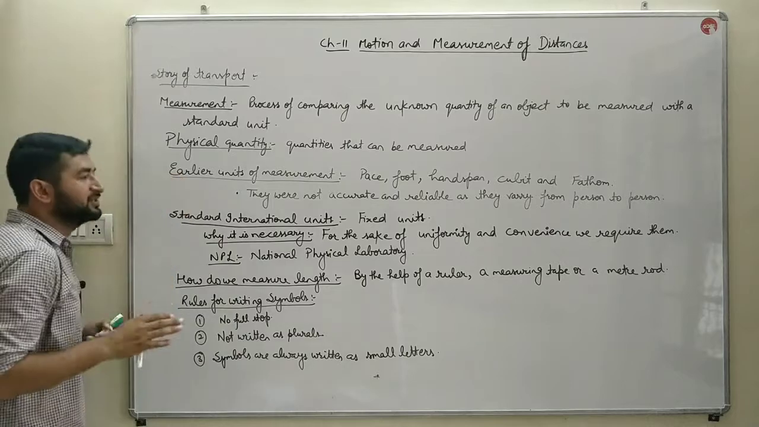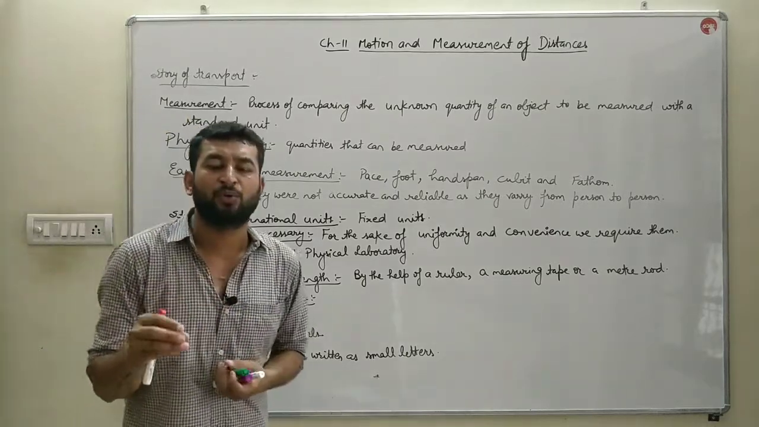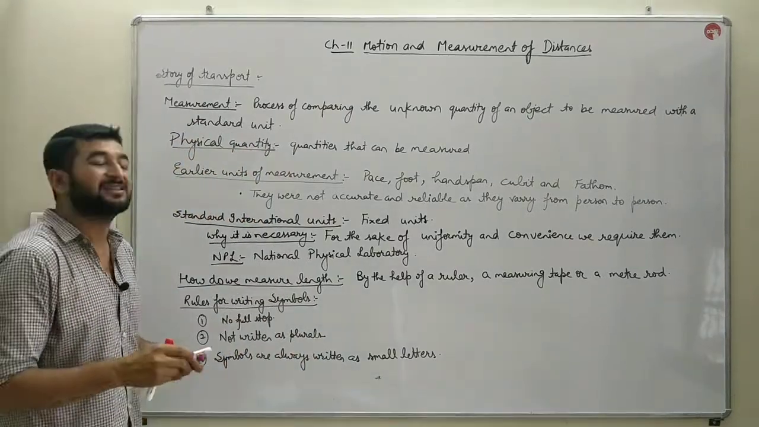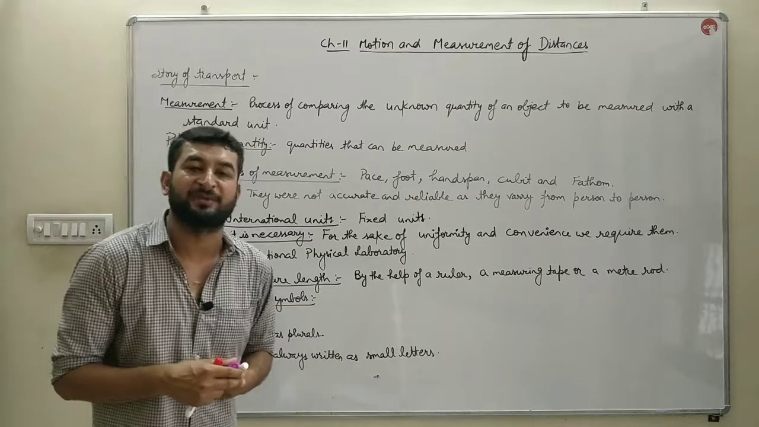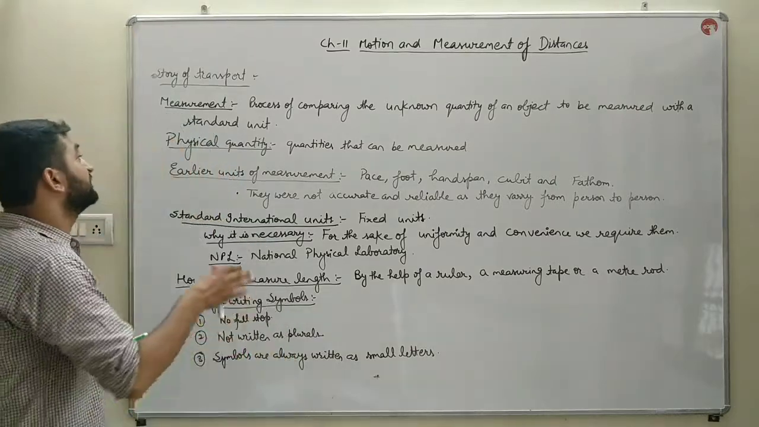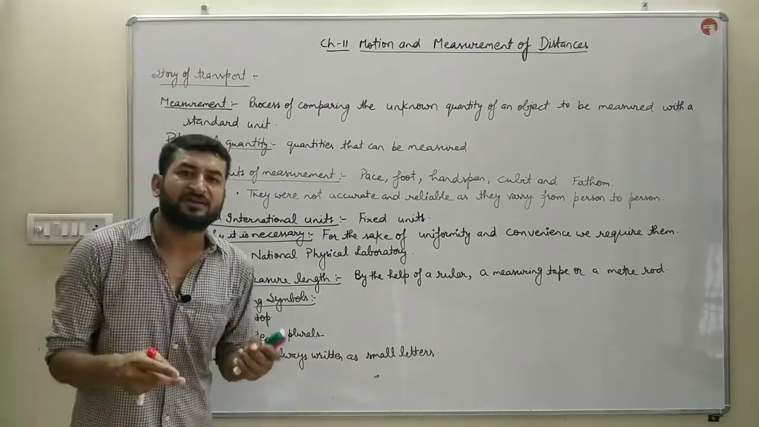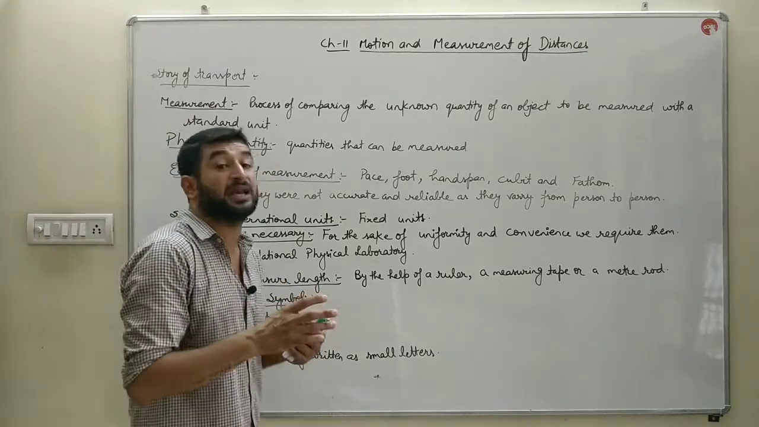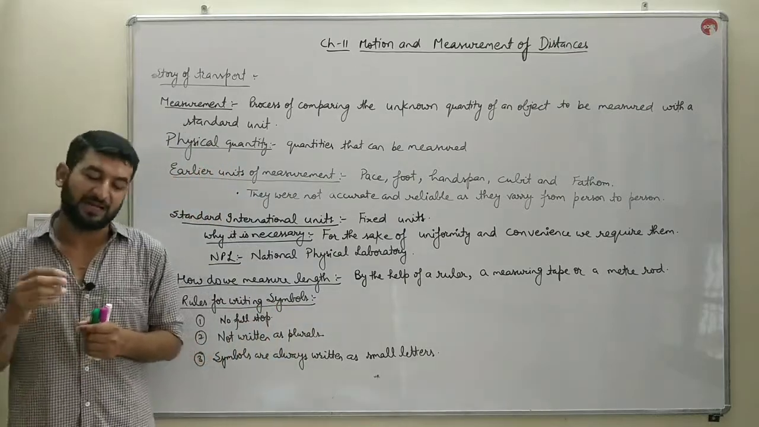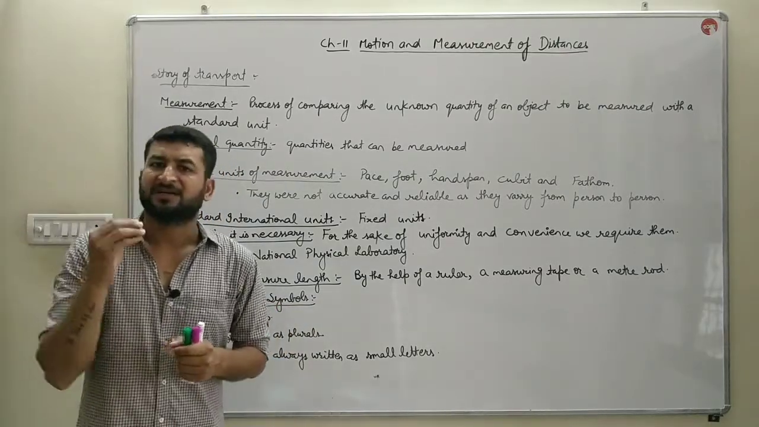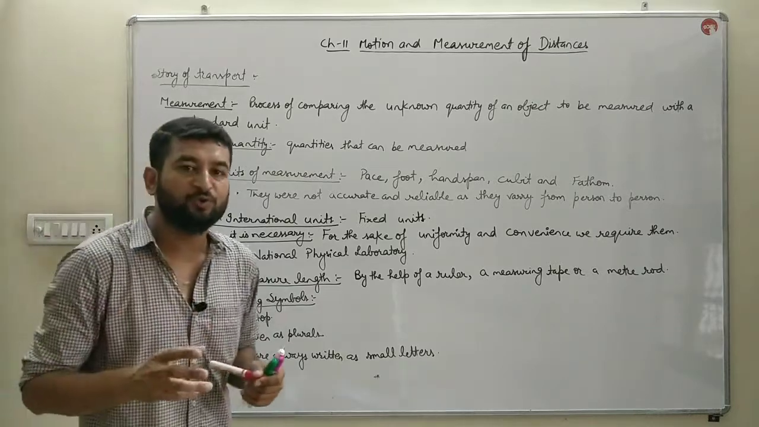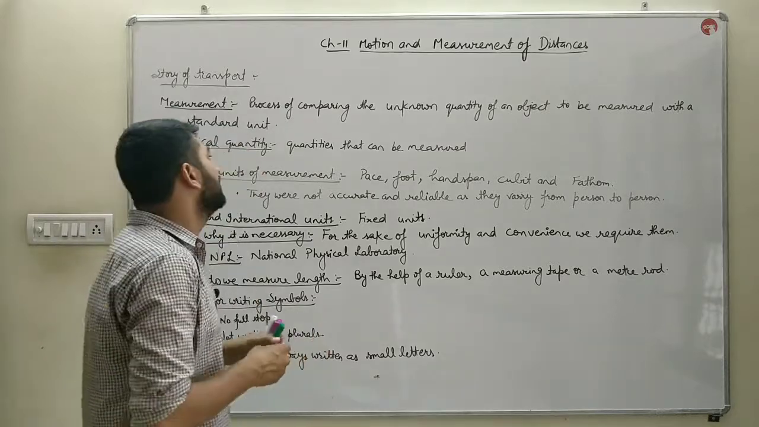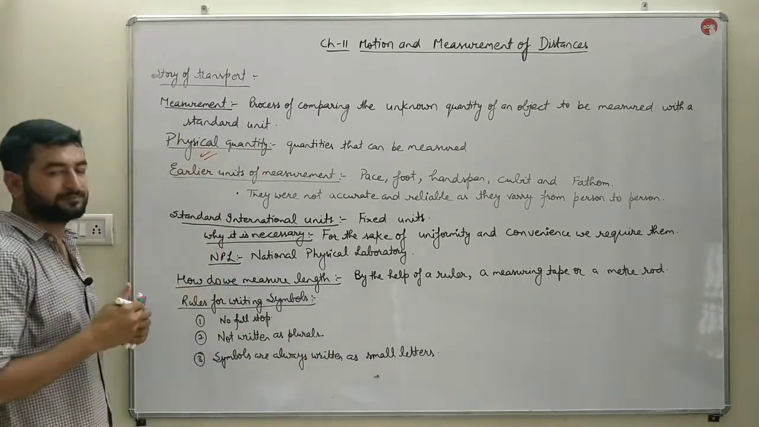Next is measurement. What is measurement? The process of comparing an unknown quantity with the standard unit of measurement, that comparison is known as measurement. What is a physical quantity? The quantities which can be measured easily are known as physical quantities, like mass, length, time, temperature, volume, area.